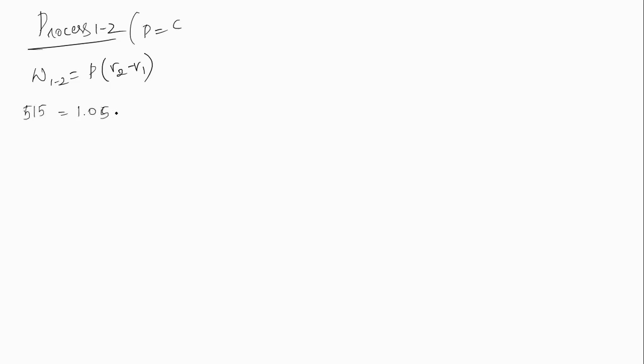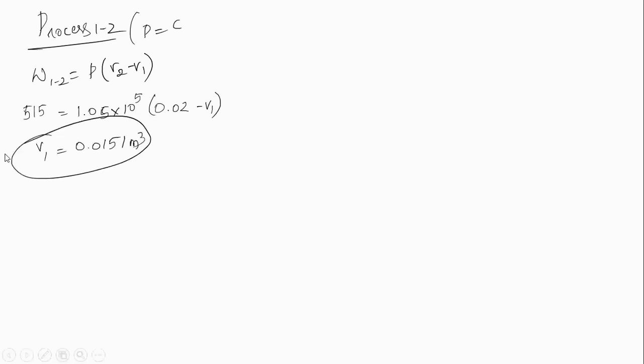Process 1 to 2. What is the process 1 to 2? It is a constant pressure process. Here we know W1 to 2 is P into V2 minus V1, and W1 to 2 is known, 515. Pressure P1 is equal to P2, given as 1.05 into 10 to the power of 5 Newton per meter square, and V2 is given, that is 0.02. The only unknown term here is V1. V1 is 0.0151 meter cube.